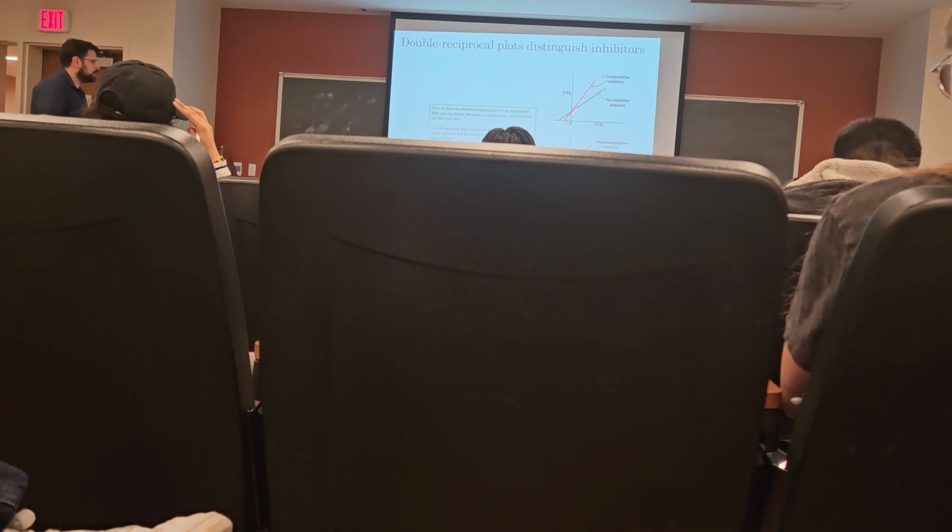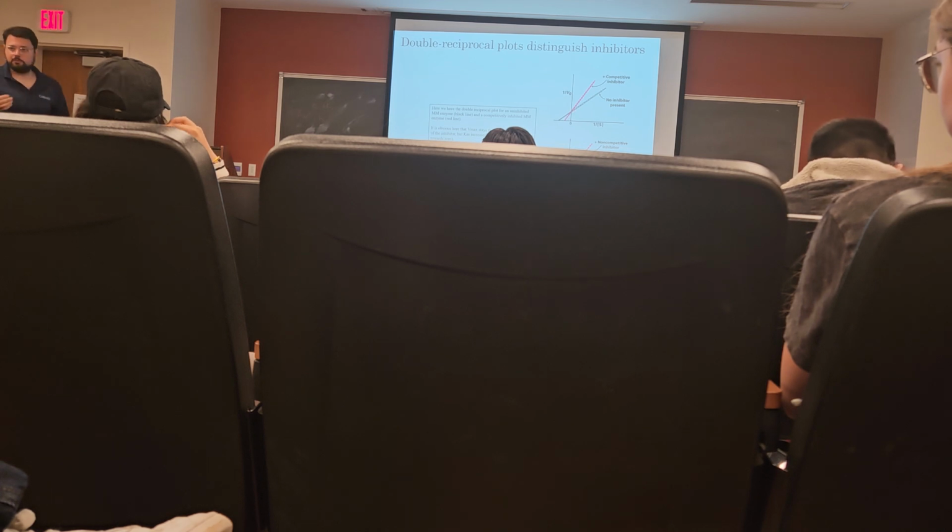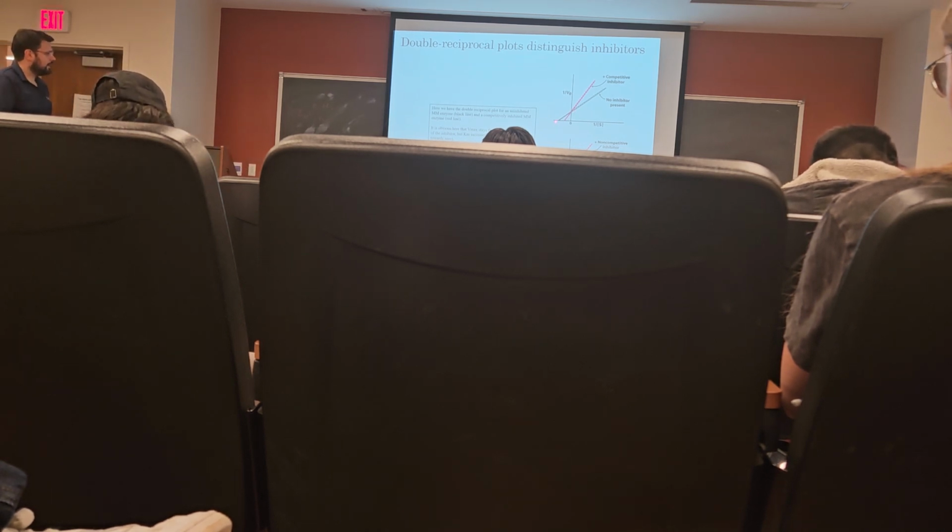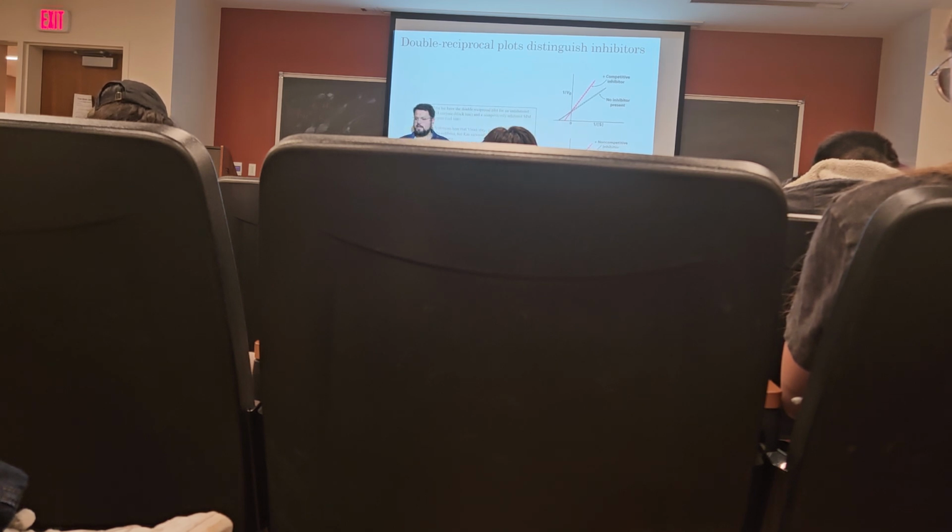Here, what's changing? Well, 1/Vmax remains the same, which means Vmax is not being affected, whereas -1/Km is changing, which means Km is changing. So here, in the presence of no inhibitor, we have this 1/Vmax, and we have this -1/Km. Now, if the Km increases, what's going to happen to -1/Km?